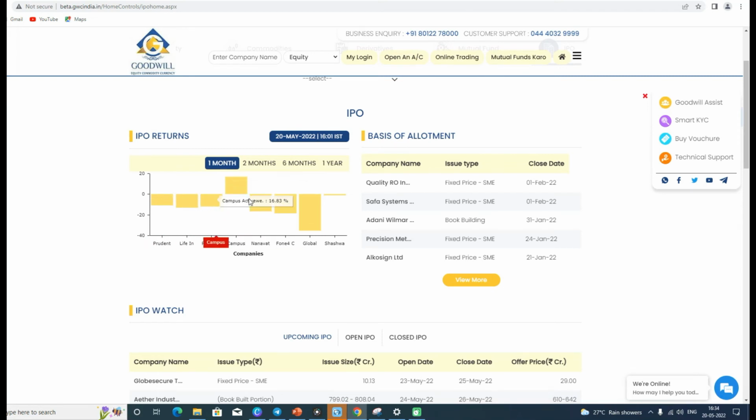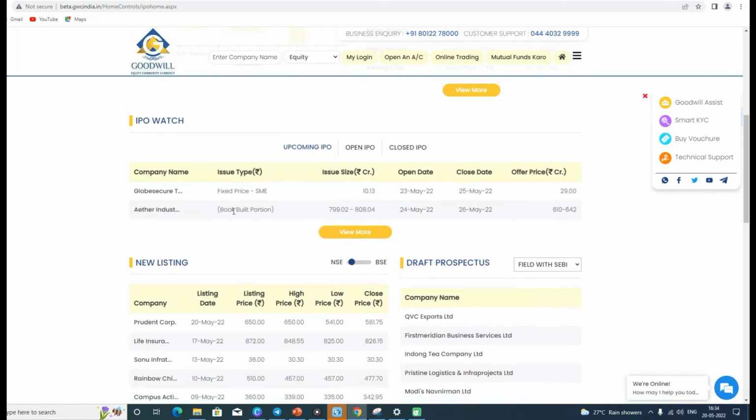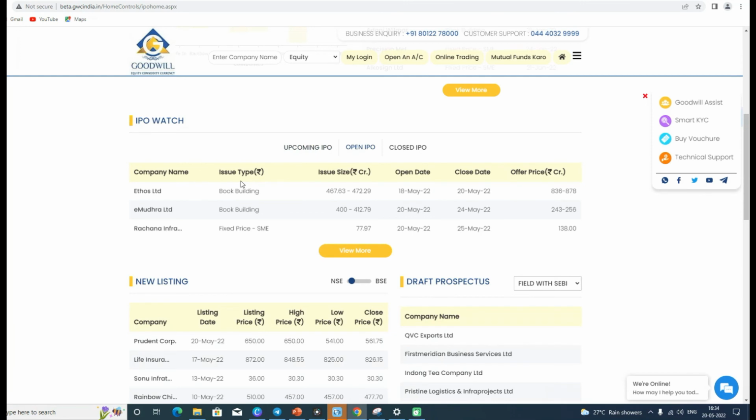And basically these are the returns, and we can clearly see that the highest return among these IPOs is for Global, and the rate is around 35.29%. And these are the basic time frame for 1 month, 2 months, 6 months, and a year. And these are basically the upcoming IPOs: Global Secure and the Ether Industries. And these are the IPOs that are currently in the market, that are Ethos Limited, eMudra, and Prajna Infratech.